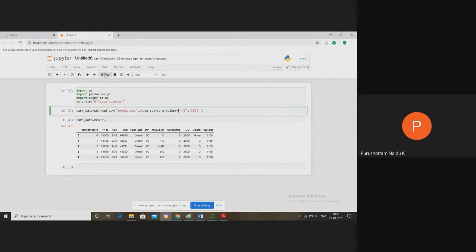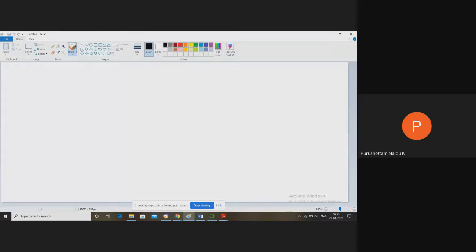Let me discuss again the meaning of these na_values. If you understand na_values, then you know how to pre-process the data. For example, let's take a table.